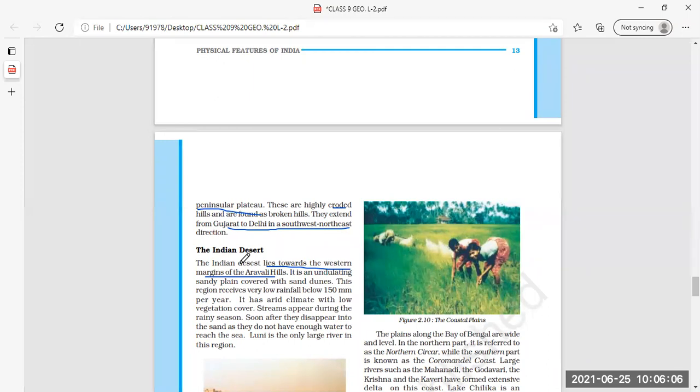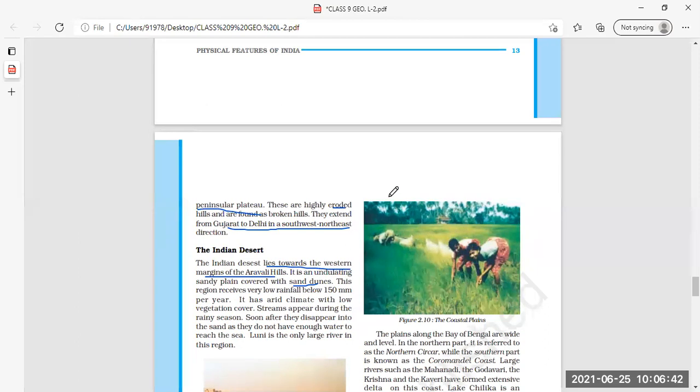It is a smooth plain that is higher in some places and lower in others, like this. So it is an undulating sandy plain covered with what? Sand dunes. Sand dunes are hills of sand that are made by wind as it blows across the desert. When the wind blows across the desert, these types of hills of sand are formed.